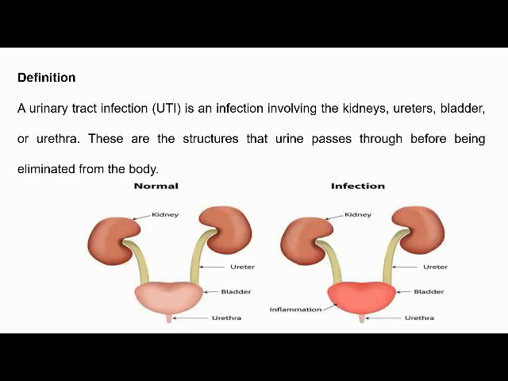Definition: a urinary tract infection is an infection which involves the kidneys, ureters, bladder, and urethra. These are the structures that urine passes through before being eliminated from the body. So it involves the kidney, ureters, bladder, and urethra.